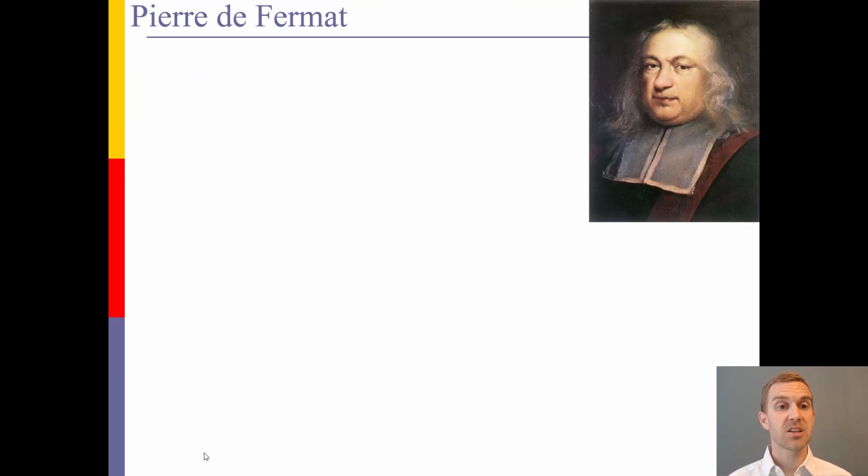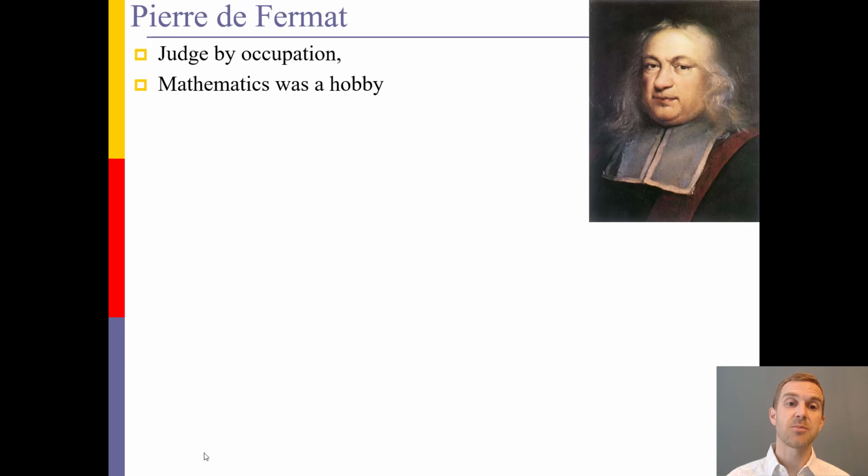Another famous mathematician at this time was Pierre de Vermont. He was actually a judge by occupation and did mathematics as a hobby, which is kind of unique when we think about all the mathematics that Vermont was able to do and how well renowned he is in mathematics.